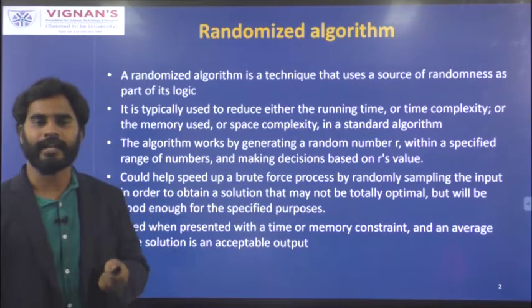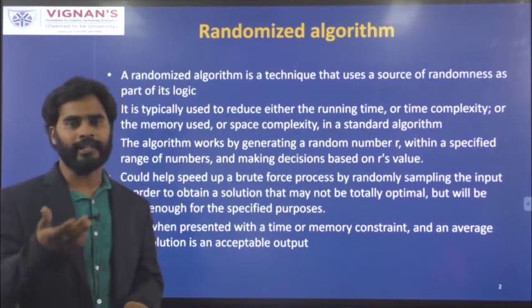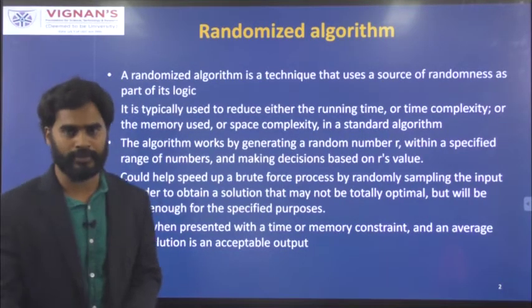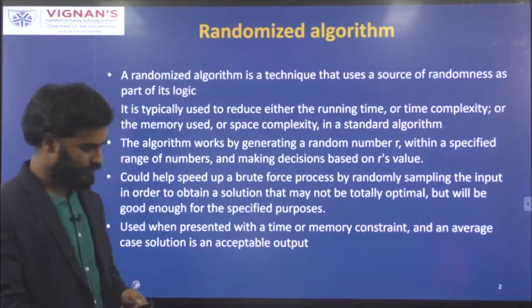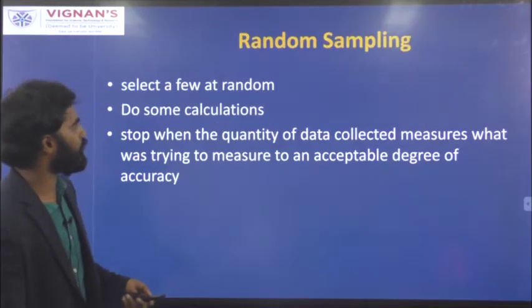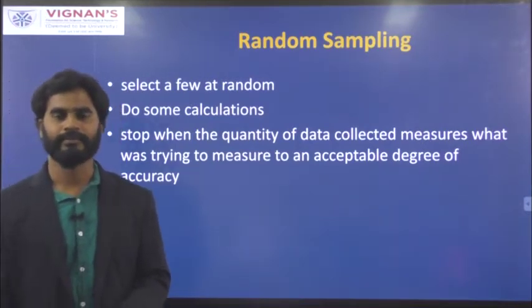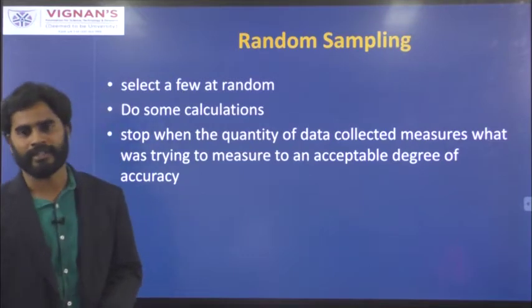And a randomized algorithm can also help the brute force approach by sampling the input, in such a way that the output generated may not be an optimal solution, and the output will be up to a satisfaction level. This random sampling is a variation of randomized algorithms. You can consider this one as an example of a randomized algorithm.